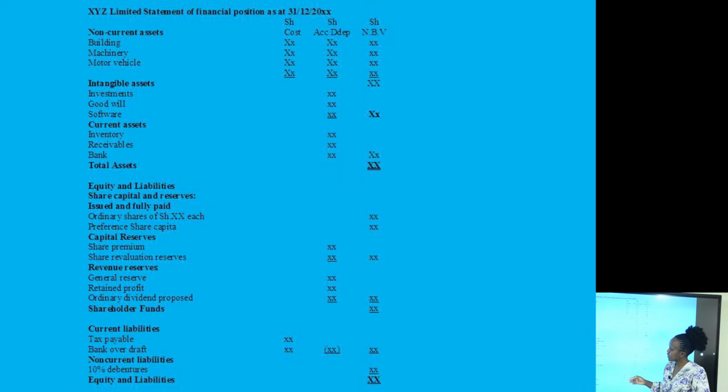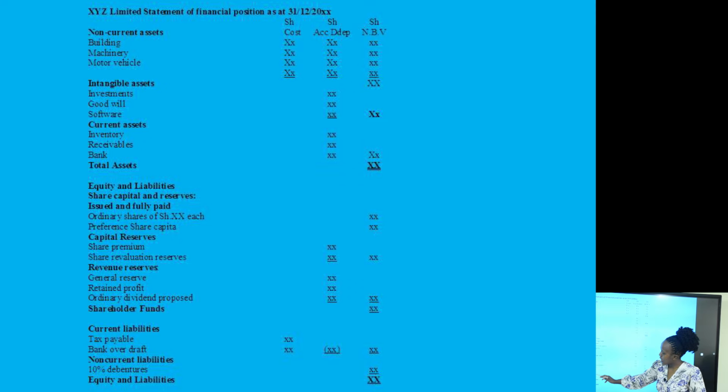And in the financed by section, we are going to look at the equity and liabilities, starting with the shareholders' funds, which is represented by the ordinary shares, preference share capital, capital reserves, share premium, revaluation reserves, general reserve, retained profit, and the proposed dividend that has not been paid. For the proposed dividend, we have an option to classify it under shareholders' funds, or we can also classify the proposed dividend under current liabilities. And we are going to see about that in our question.